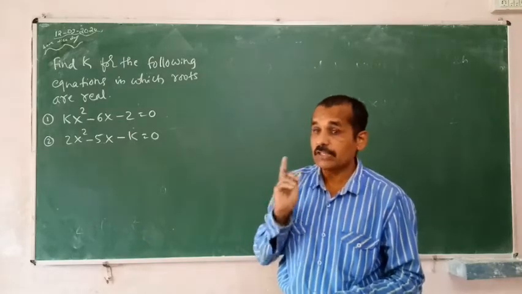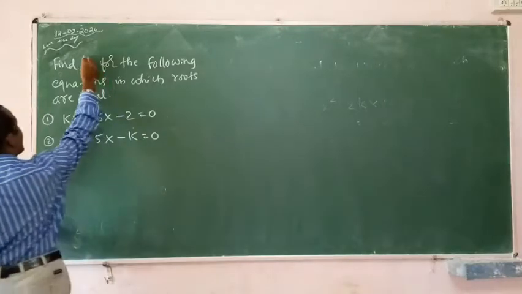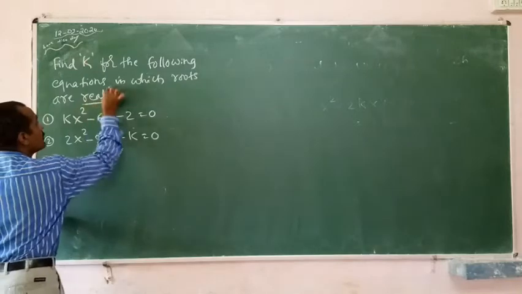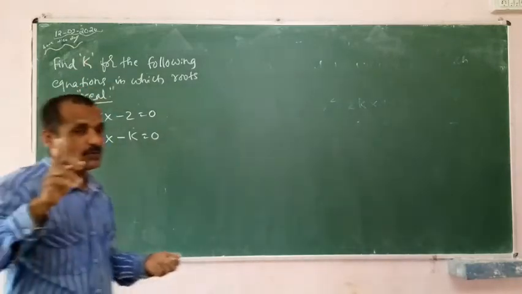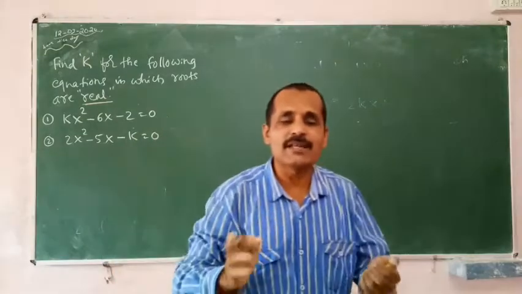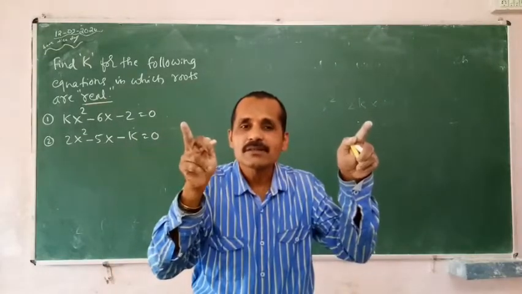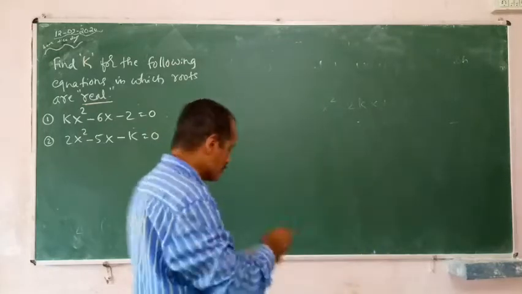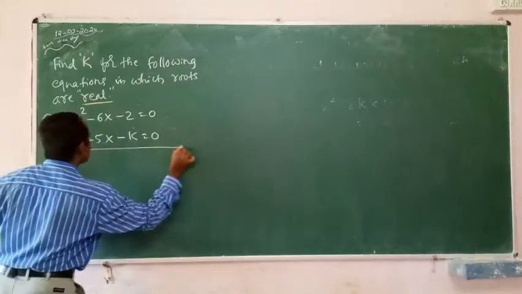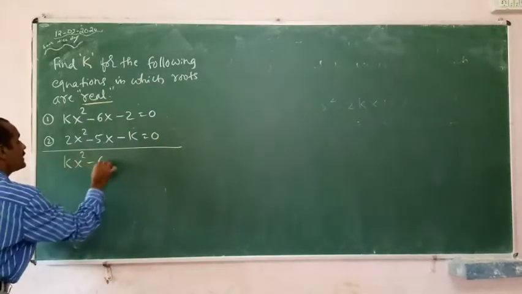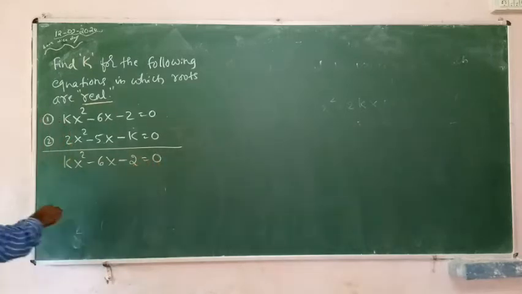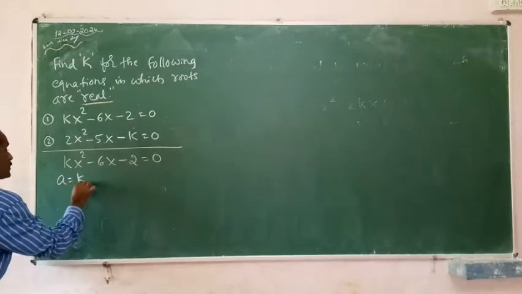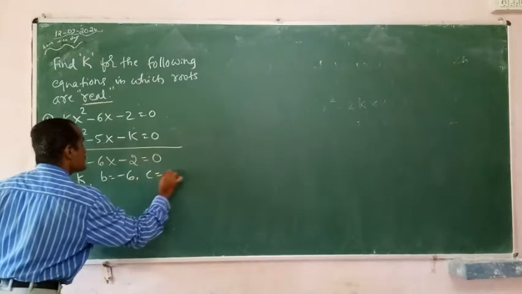But see the condition. Find k for the following equations in which roots are real. Roots are only real. I have told you just now. Only real means there are two different options: real and distinct, real and equal. So how to start? Let me take the first question: kx square minus 6x minus 2 is equals to 0. Come on, as usual, no changes in the solution. A is equals to k, b is equals to minus 6, c is equals to minus 2.